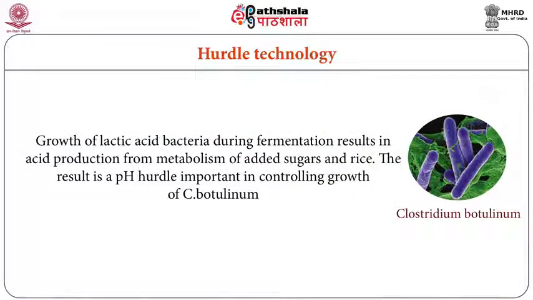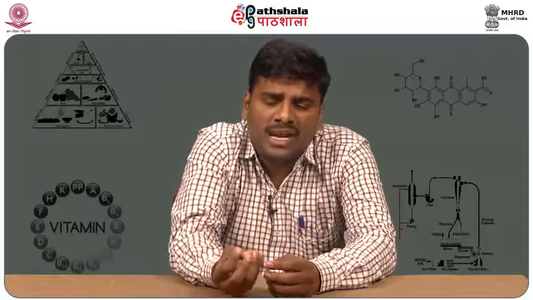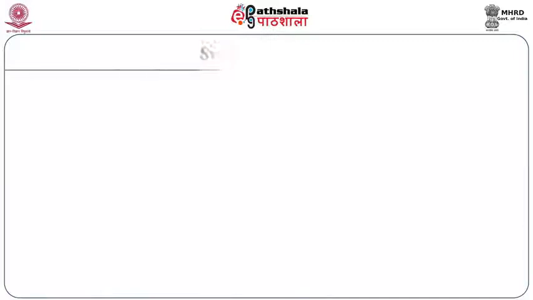During the fermentation process of this surimi product or any pickle product, there may be a chance of production of acids. Lactic acid may be produced in the fermentation process. When acid is accumulating in the food, that means the pH of the food is decreasing. As we know, when pH is decreasing, there is less chance of bacterial growth. So that means a hurdle is being created naturally. Such hurdles need to be created in order to have a better safety and better quality product.